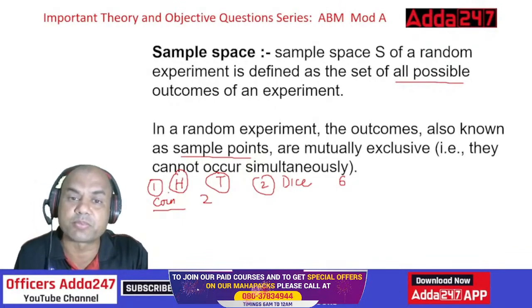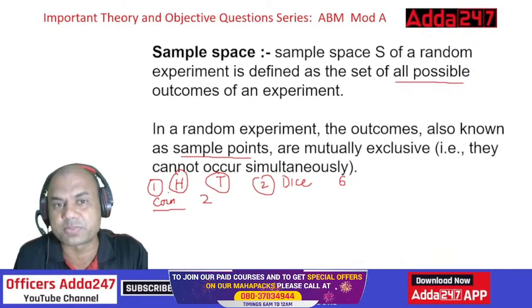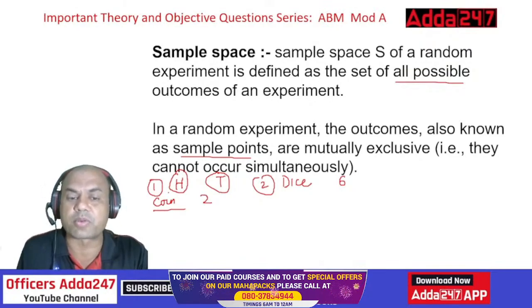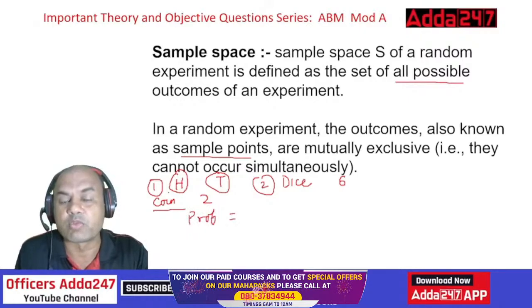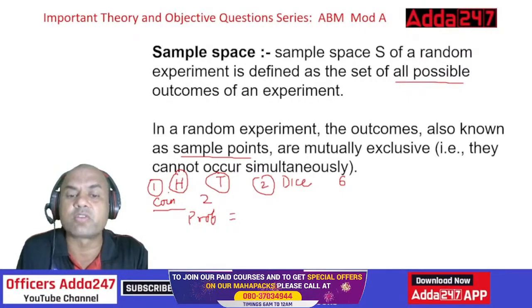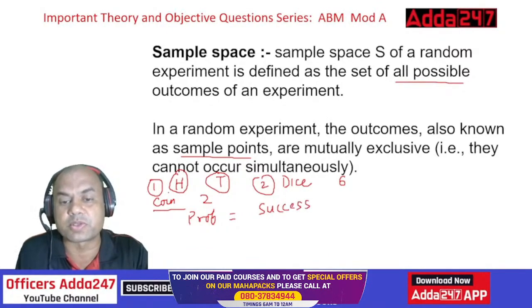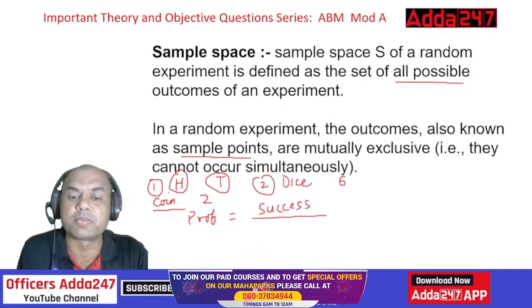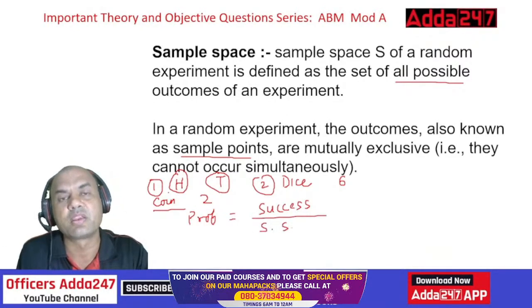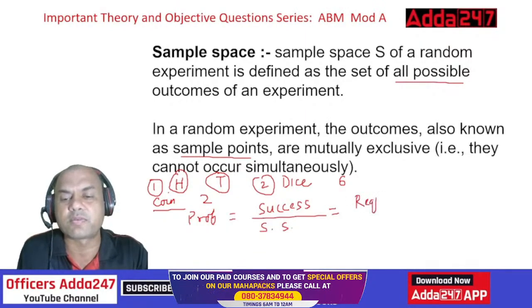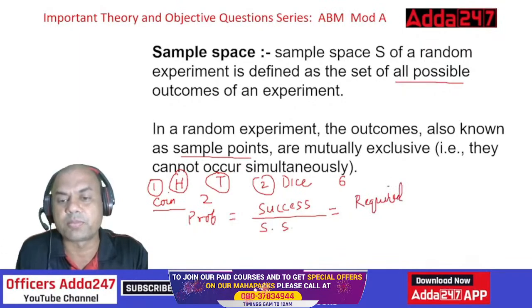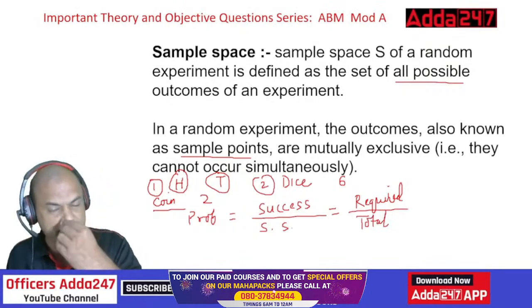Now, why is sample space important over here? Definition is okay, but why is sample space important? Because the formula for probability is, what is probability formula? Success, or we call it required. Success, whatever is my possibility of success upon total number, means SS I will call it, sample space. Always remember this. Or in simple terms, I always call it required upon total. These are the simple language definitions of probability. Okay.